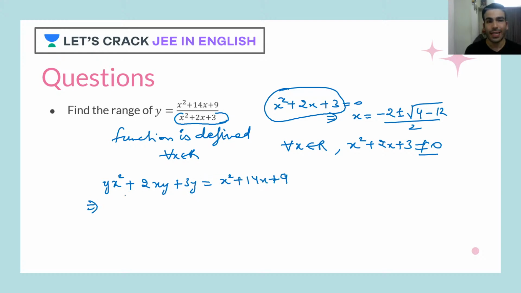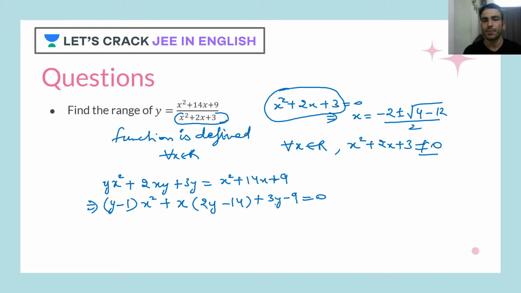Now further, this can be written as (y minus 1) x square plus, taking x common, 2(y minus 14) x plus 3y minus 9 is equal to 0.